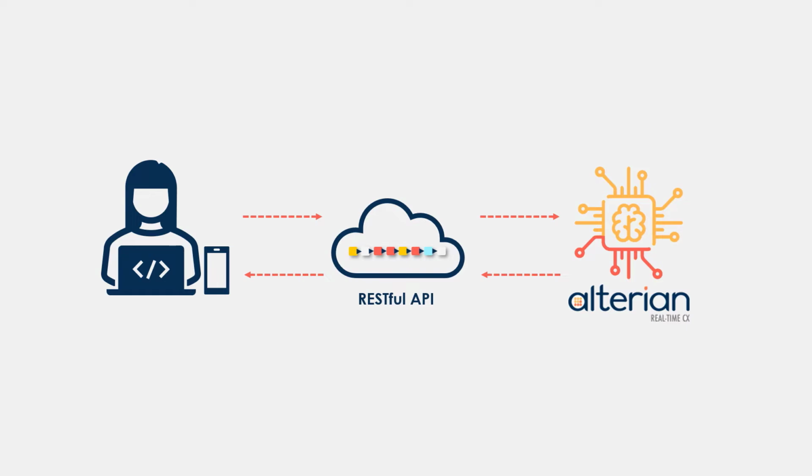A rule is called using an HTTP request. HTTP is very commonly used on the web and is the way the message is sent. There are a few different types of HTTP request, depending on the message. The rule takes that message and delivers it to the Alterian Real-Time CX platform, which is then able to send an instruction back, most often using code called JSON.